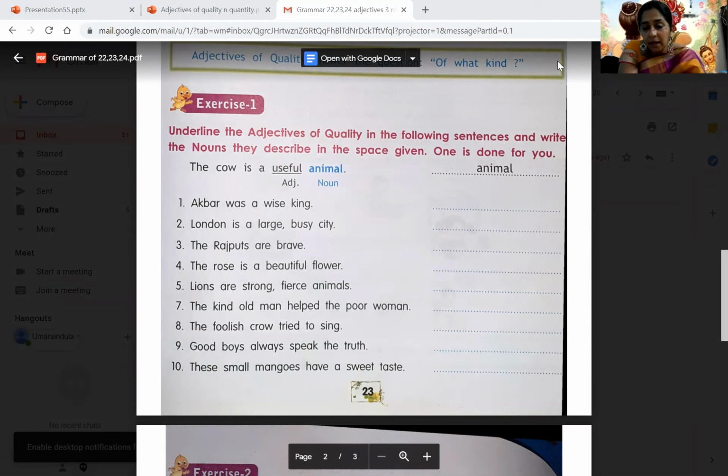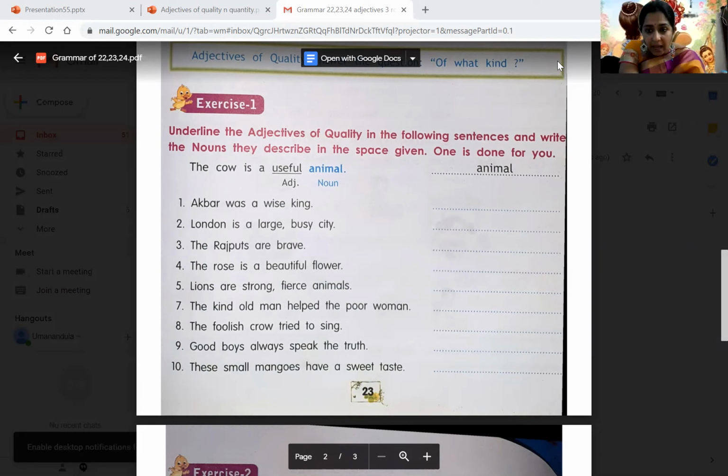You write here and I will give the answers later, but don't wait for the answers, children. You have to write yourself. Then only you will have a good practice, you will remember, and it's so easy to do. Rajputs are brave. What kind of Rajputs they were? They're brave. So brave is the correct word. The rose is a beautiful flower.